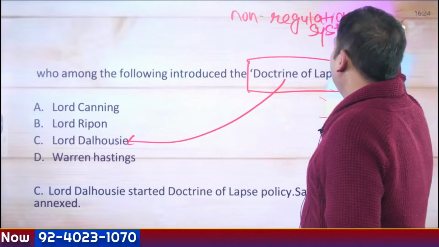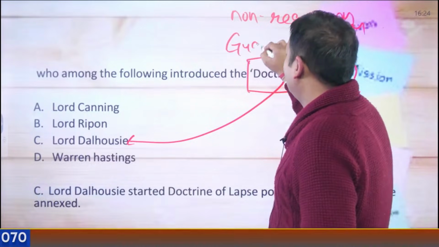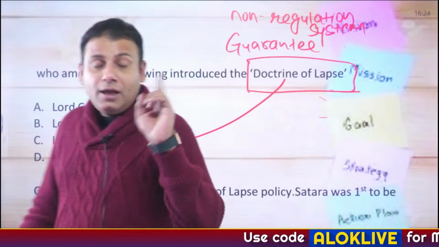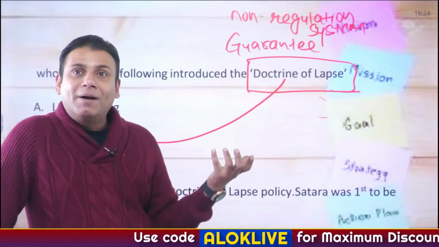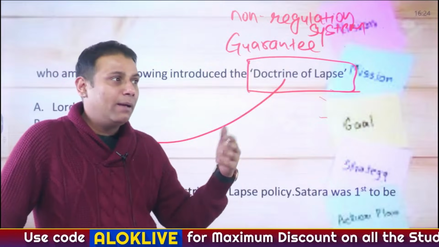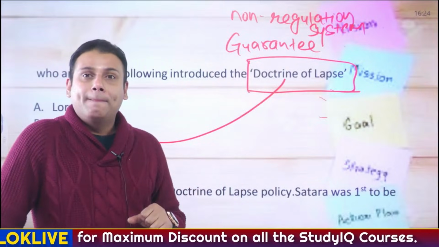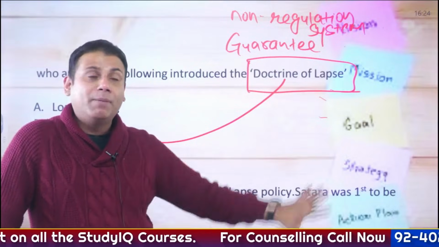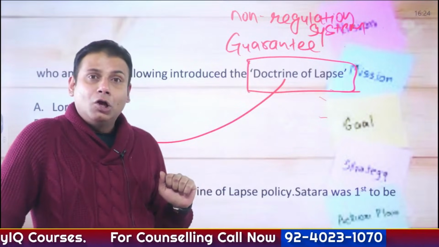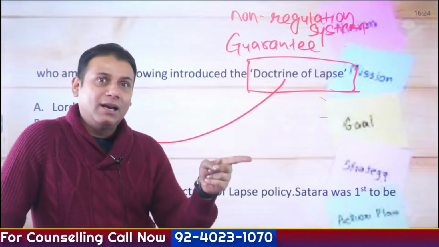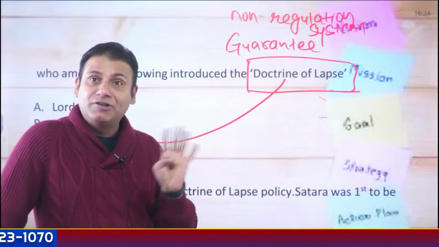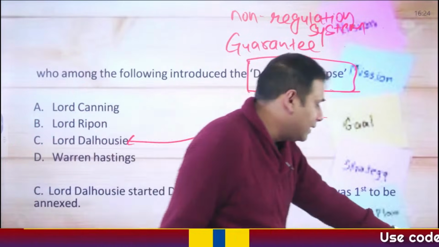He is also known for the guarantee system, which is associated with railways. He is known for the Gurkha battalion coming during his time. Shimla became the summer capital of India. Apart from this, the first education commission, Wood's dispatch, came up during his time. So systems are important: subsidiary alliance system, doctrine of lapse system, then guarantee system, non-regulation system. These kind of questions are important from the exam perspective.